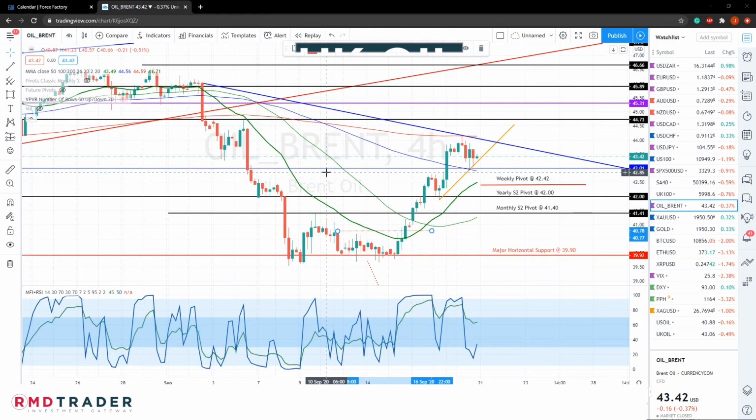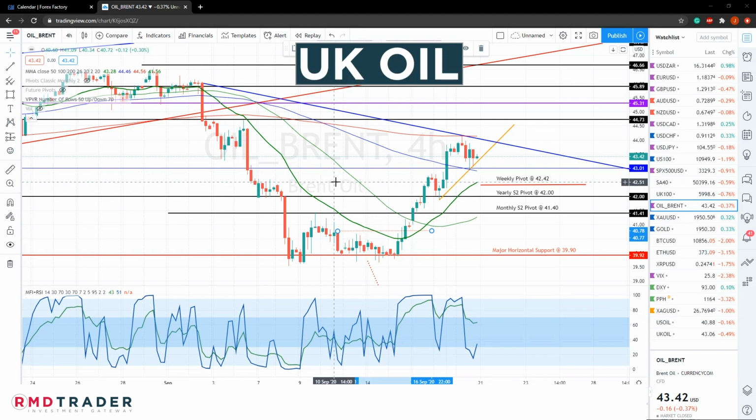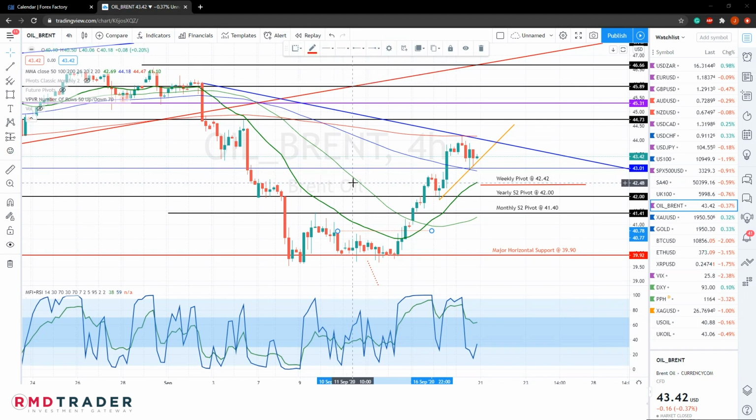We are now looking at the Brent crude oil. Brent crude has again managed to surprise us with its voracity, and as we've mentioned last week, close above the weekly pivot that was at 40.75. We'll perhaps see this 42 level retested, which it did, but it actually went up and corrected all the